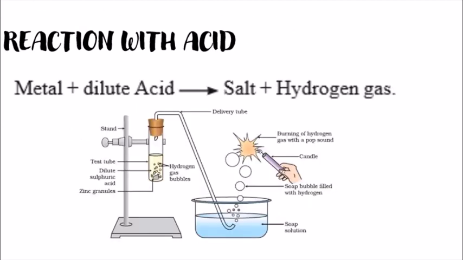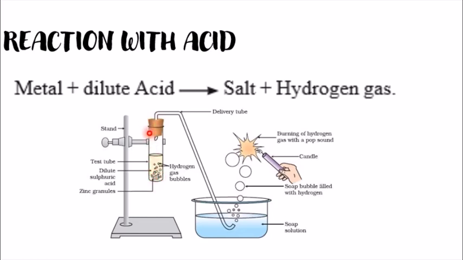Another property of metals is reaction with acid. What will happen when metals react with acid? When metals are treated with acid, it gives salt and hydrogen gas is released. Let's study this with this experiment. Here we have taken a stand and attached a test tube to the stand. Inside the test tube, we have taken dilute sulfuric acid. This is dilute acid and not the concentrated one. With the dilute sulfuric acid, we have also taken some zinc particles, as we have to treat it with metal.